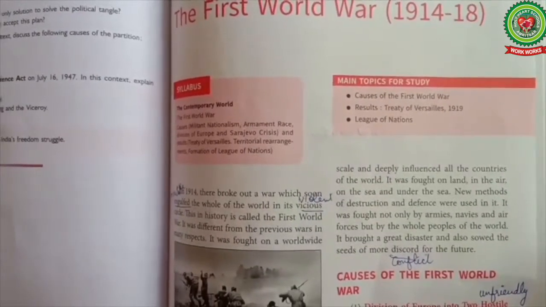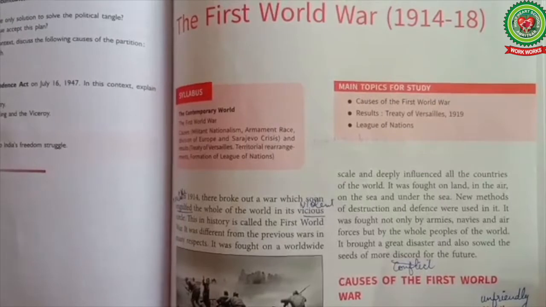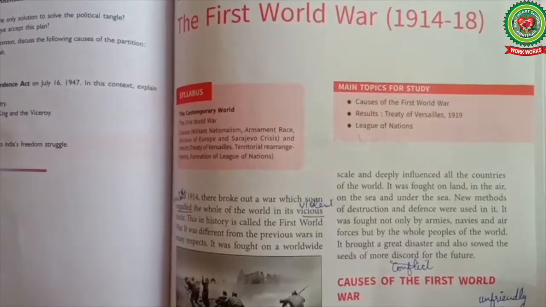The conflict, which became known as the Great War, was fought between two groups: the Triple Alliance, initially made up of Germany, Austria-Hungary and Italy, and the Triple Entente, made up of Great Britain, France and Russia. Italy changed sides and joined the Allies in 1915. The USA entered the war in 1917. The First World War ended on 11 November 1918 when the Allies and Germany signed a ceasefire.